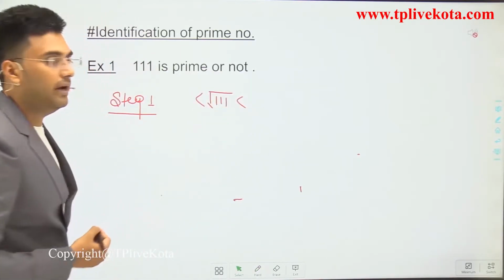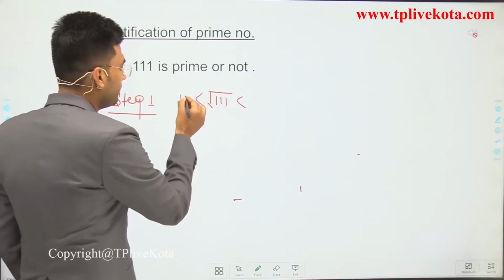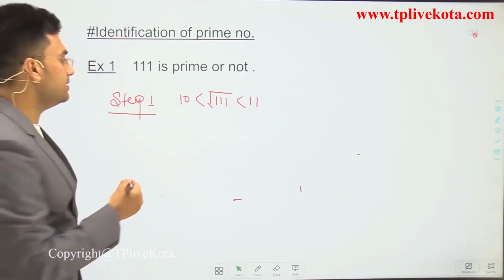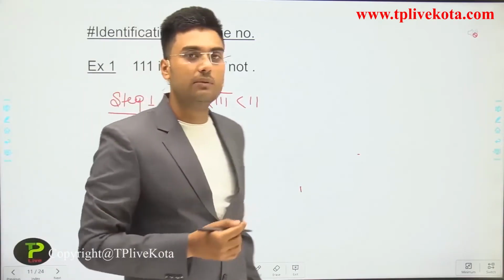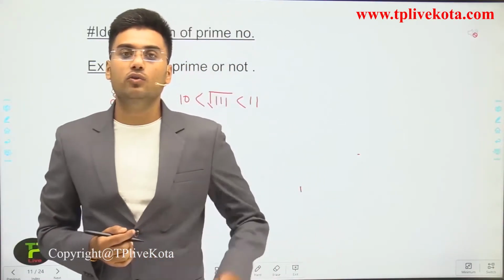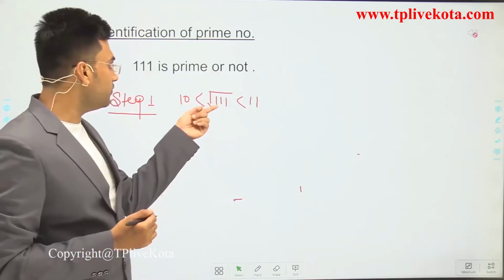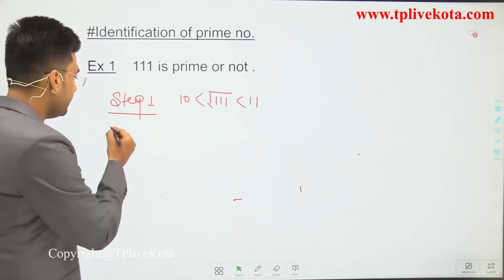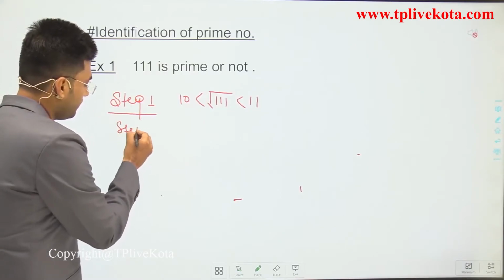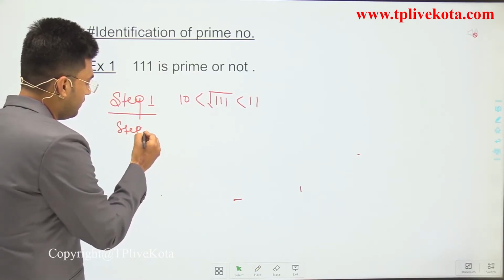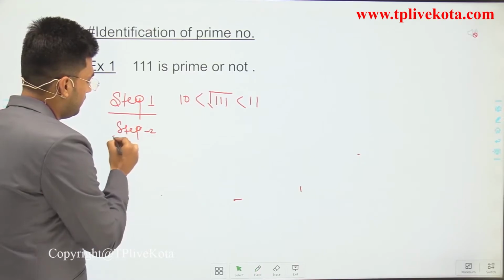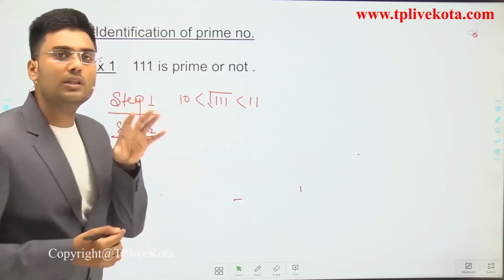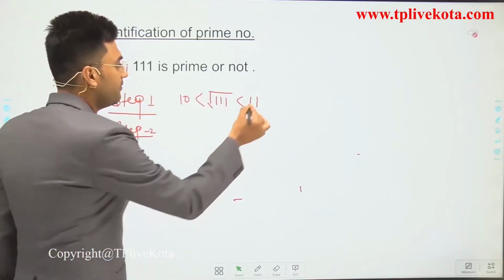The square root of triple one is between 10 and 11. Why? Because the square of 10 is 100 and the square of double one is 121. So we can say that the square root of triple one is less than 11 but greater than 10. Now step 2 is to note down all the prime numbers which are less than 11.